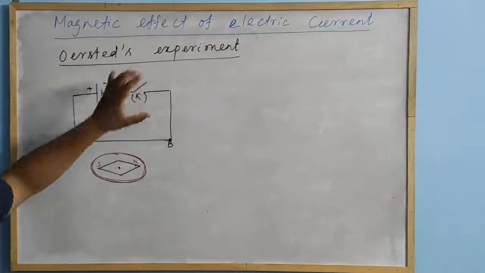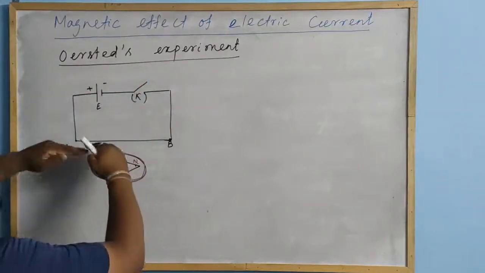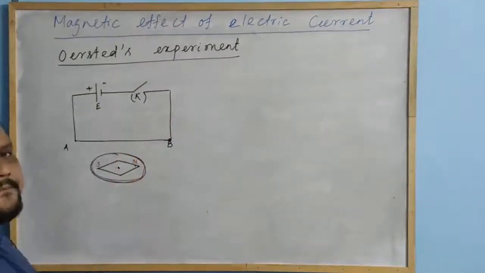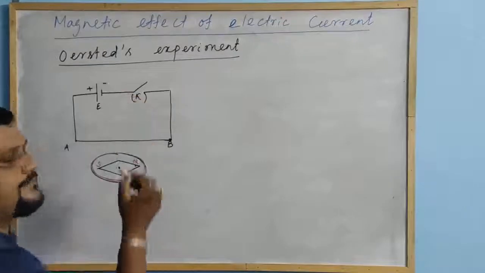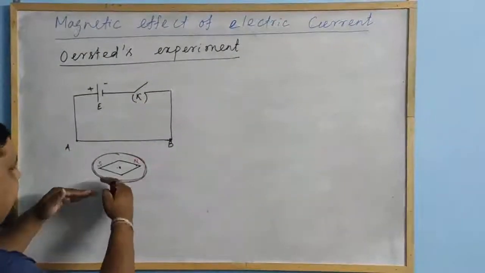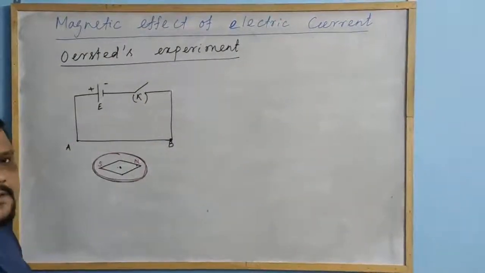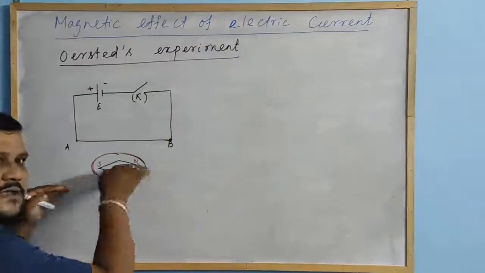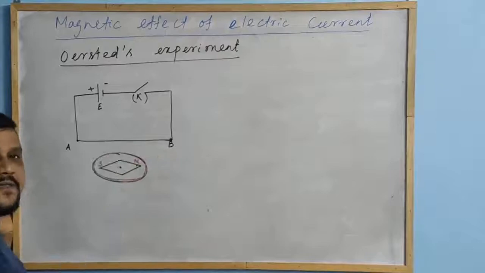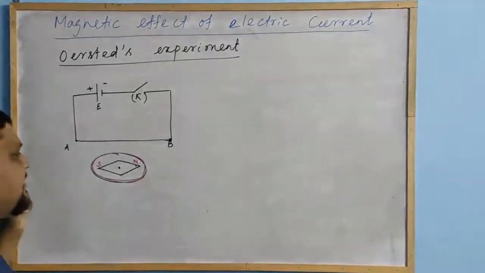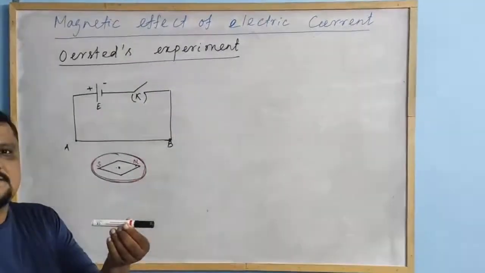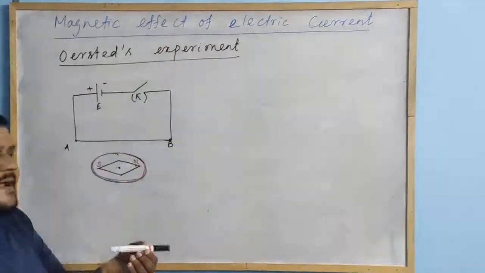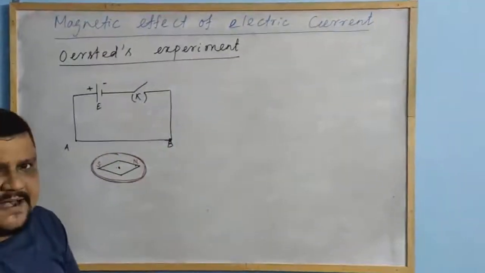The key is open. AB is a conducting wire connected to the battery through a key, and a compass needle is placed below the conducting wire, just parallel to the wire AB. When a compass needle is placed, it is not influenced by any other magnetic field, only by the earth's magnetic field.